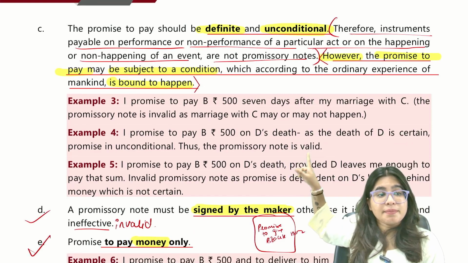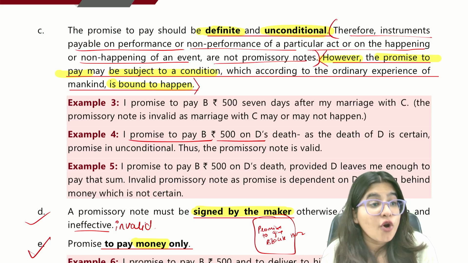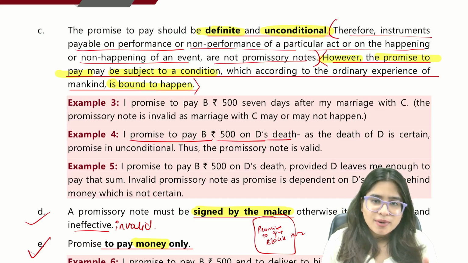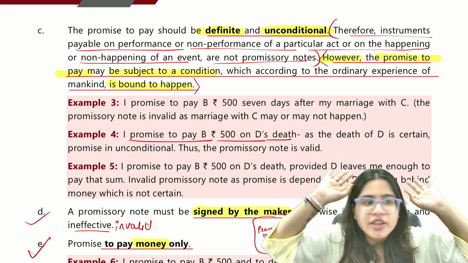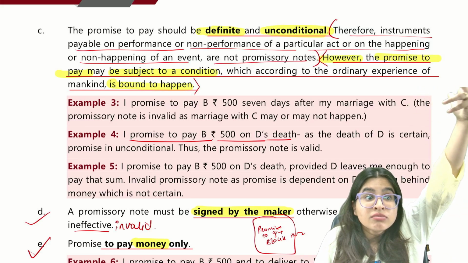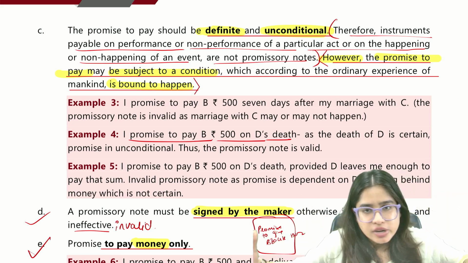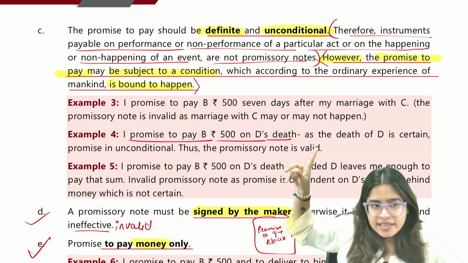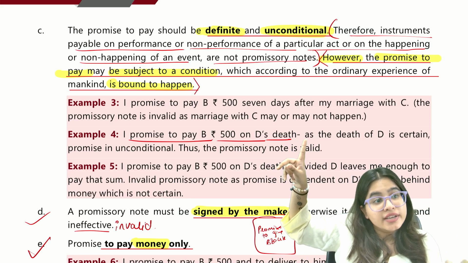Here, second example. Very nice example. I promise to pay B 500 on D's death. Now, death is bound to happen. Every human being is bound to die. Are you someone who is Amar, who will never die? No, right? Every person will some day die. So, D's death, someday it will happen. Of course, someday D will die. So, it is bound to happen.